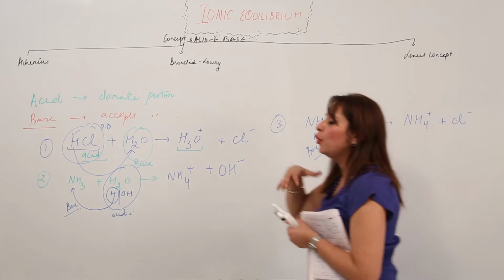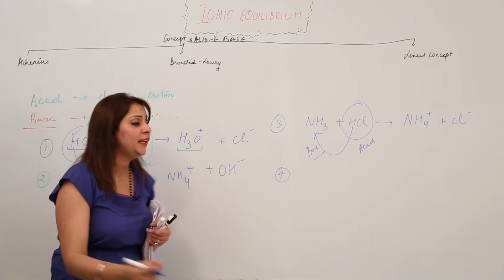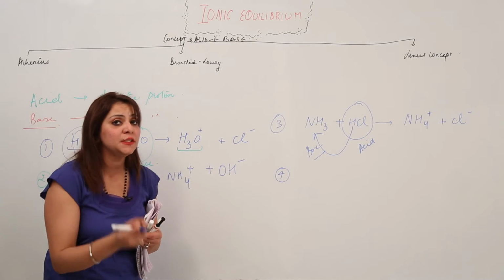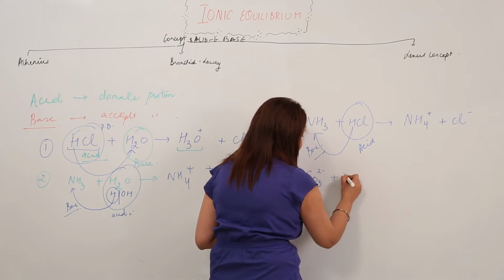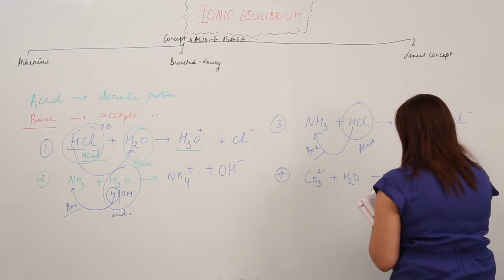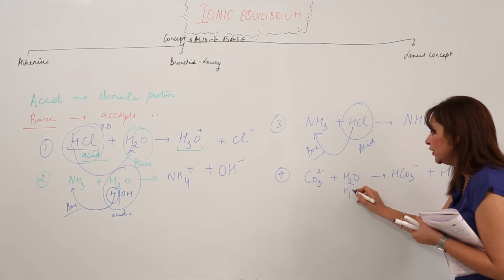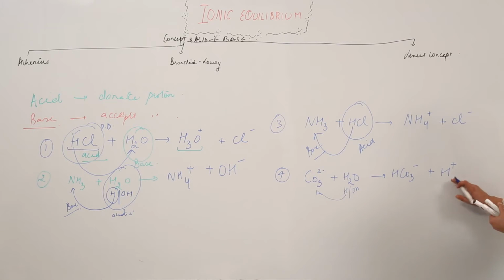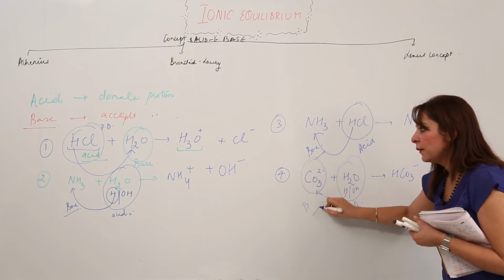We have a few more examples based on it. One more example, because I'll make you understand a few distinguished properties out of these examples. These examples appear to be the same, but actually there is a difference between them, which we'll discuss later on. Just look at the board for the examples first. We know CO3 plus H2O will form the bicarbonate ion plus the hydroxide ion. Here H and OH is donating H, forming the bicarbonate ion. So again water is acting as an acid and the carbonate is acting as a base, right?